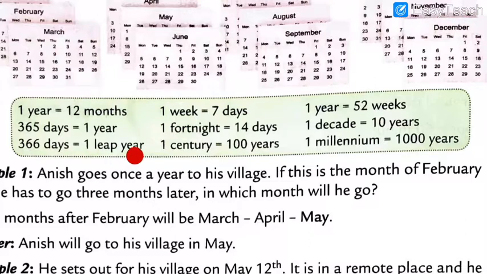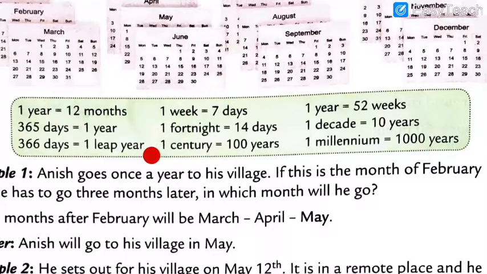Then after, the week concept. How many days are there in 1 week? In 1 week, there are a total of 7 days. Okay, in 1 week, there are a total of 7 days.